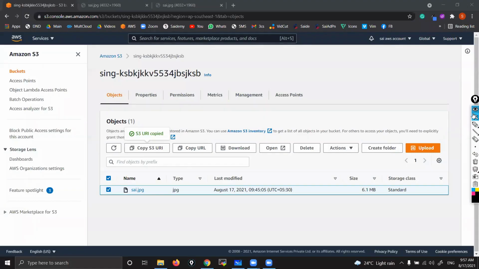Hello, Sai. Yes, please. If you want to access this bucket using another bucket, like in Google Drive, we are accessing through the Shared tab, where you are giving access. Is there any such tab here? What tab? What do you mean by tab? I mean, in Google Drive, we are accessing your videos through the Shared tab. Right.